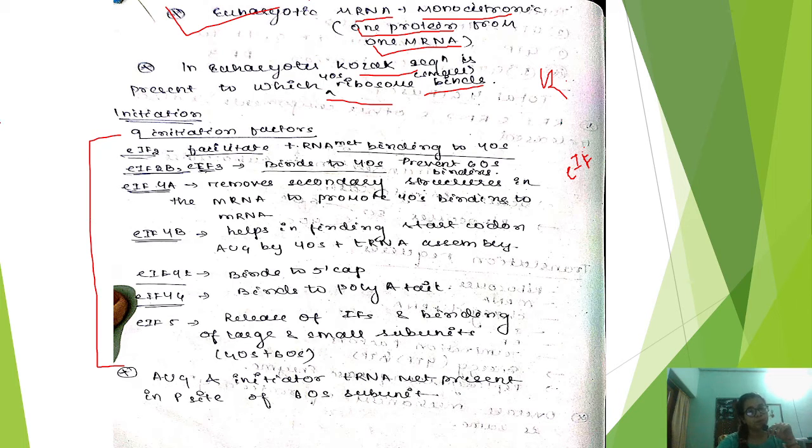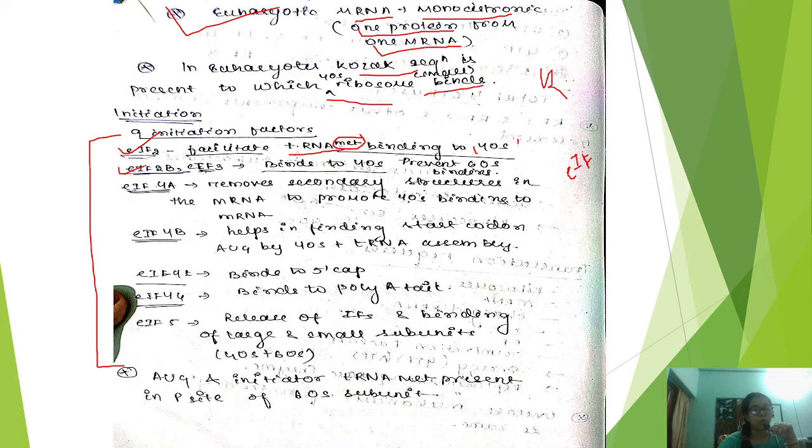As you see, the eIF2 factor facilitates the binding of the charged tRNA. Why am I mentioning charged? Because here methionine is the amino acid. The amino acid methionine with the tRNA is known as charged tRNA, and it will bind to the 40S subunit. So the function of eIF2 is to facilitate the binding of tRNA to the 40S subunit.